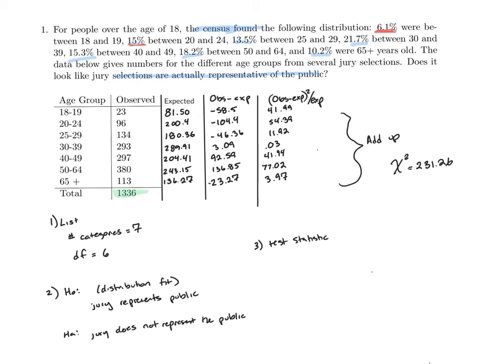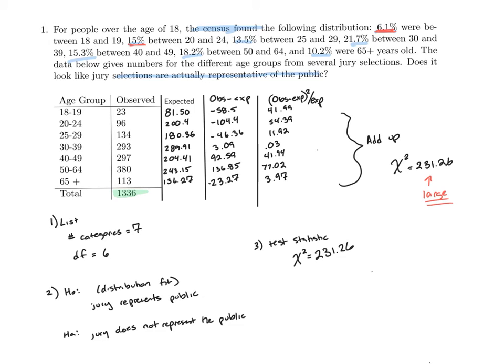The thing to notice here is that that is a really big number. It is large. What this tells me is that my observed are really far off of what I would expect if in reality juries did represent the public. So there's a lot of difference between what I'd expect to happen if my assumption's correct and what actually did happen.